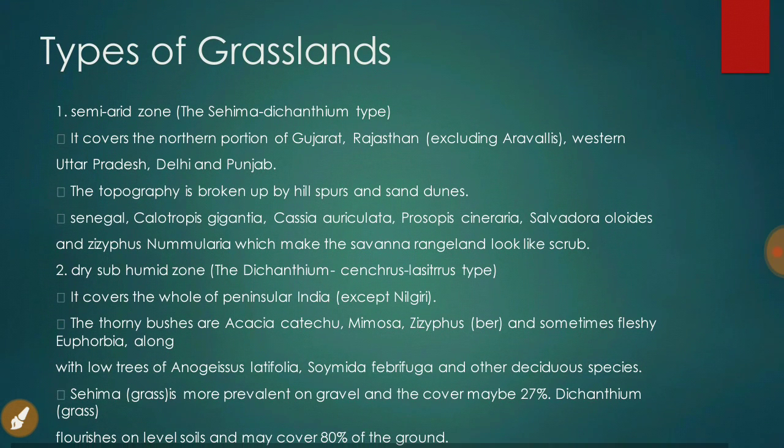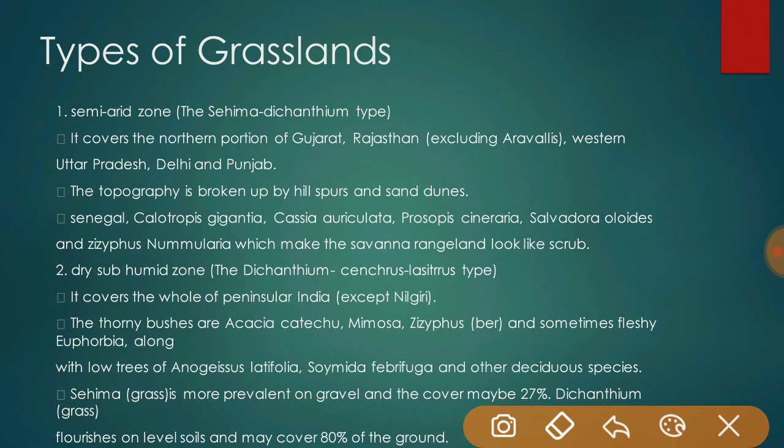So there are some types of grasslands. The first one is the semi-arid zone. It covers the northern portion of Gujarat, Rajasthan, western UP, Delhi, and Punjab, and the topography is broken up by hill spurs and sand dunes. The second one is the dry subhumid zone, which covers the whole of peninsular India except the Nilgiris.